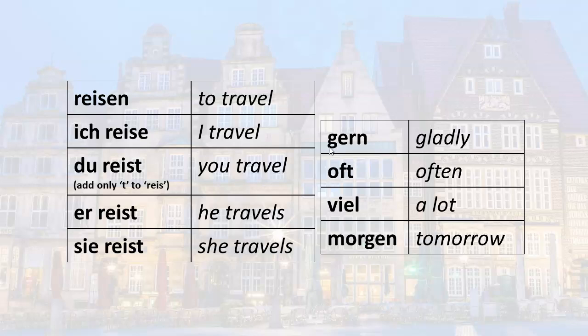Ich reise gern. I travel often. Ich reise oft. I travel a lot. Ich reise viel. I travel tomorrow, literally, ich reise morgen. However, that means something similar to I'm traveling tomorrow or I'm going to travel tomorrow. Ich reise morgen. Now, if I want to say you like to travel, making a statement, I would say du reist gern.